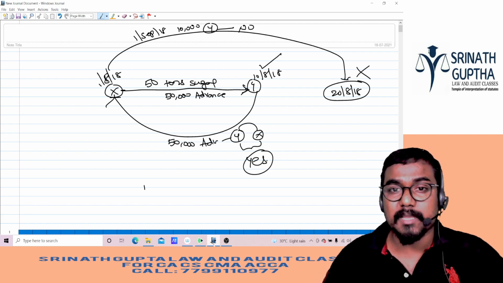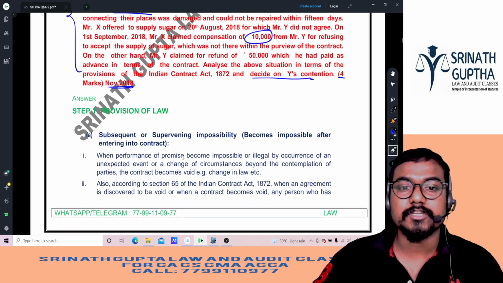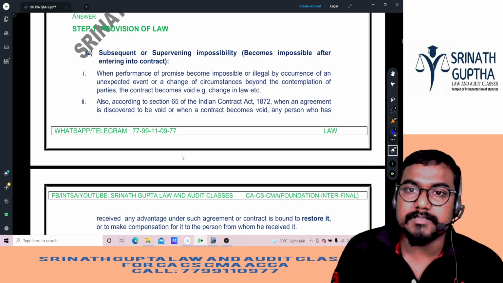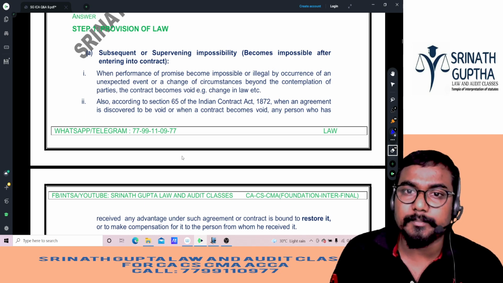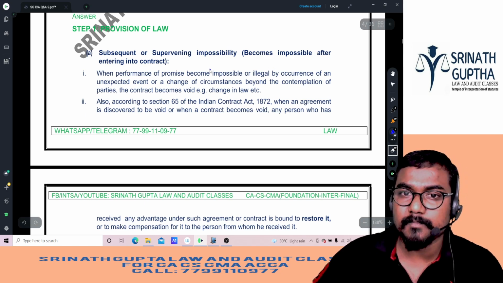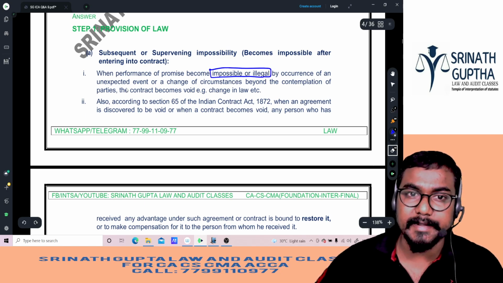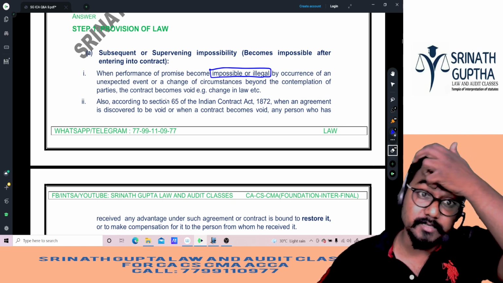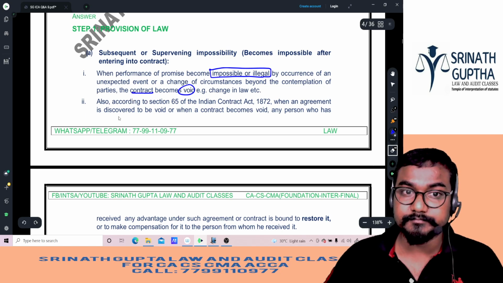Which impossibility? Subsequent or supervening impossibility, which makes contracts void. Provision of the law: impossibility that arises after entering into the contract. When performance of the promise becomes impossible or illegal by the occurrence of any unexpected event or change of circumstances beyond the contemplation of the parties, the contract becomes void.